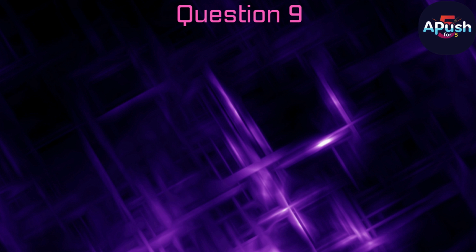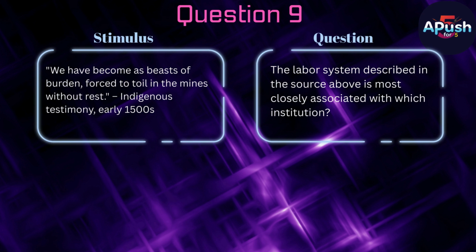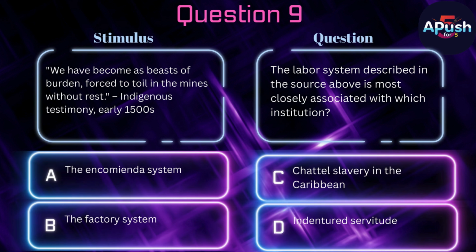Question 9. Stimulus. We have become as beasts of burden, forced to toil in the mines without rest. Indigenous testimony, early 1500s. Question: the labor system described in the source above is most closely associated with which institution? A. The encomienda system. B. The factory system. C. Chattel slavery in the Caribbean. D. Indentured servitude.